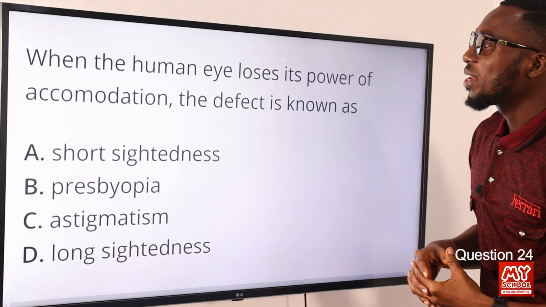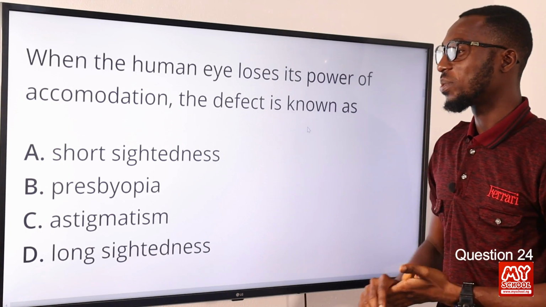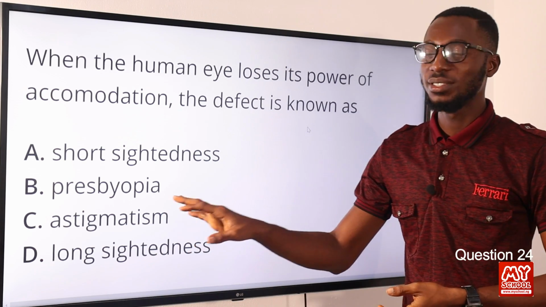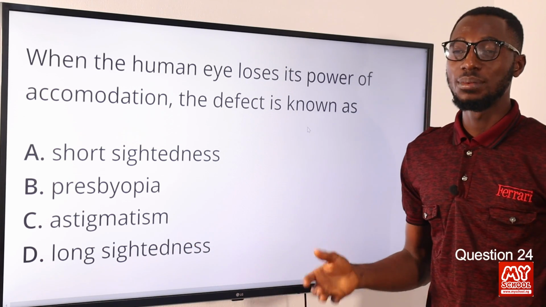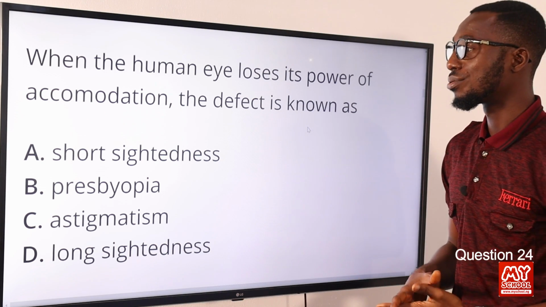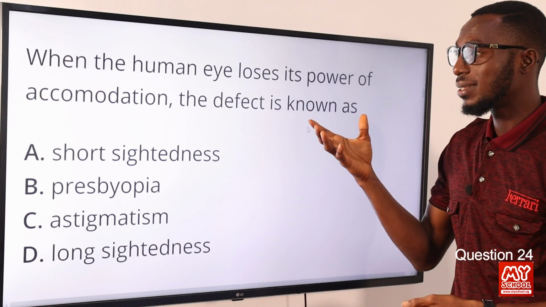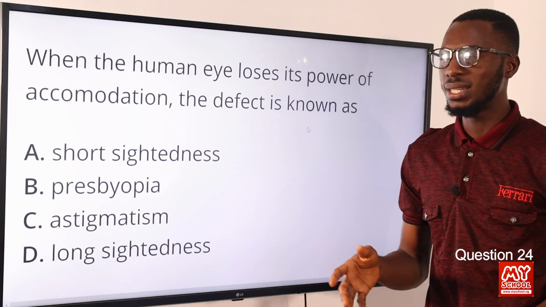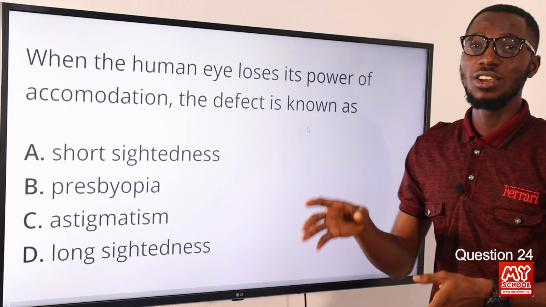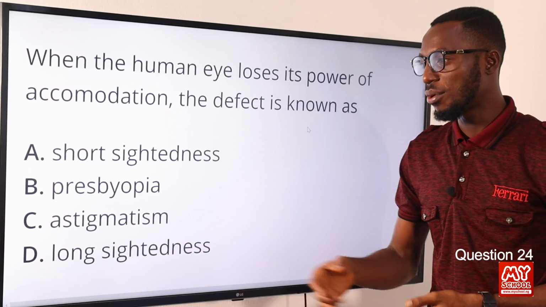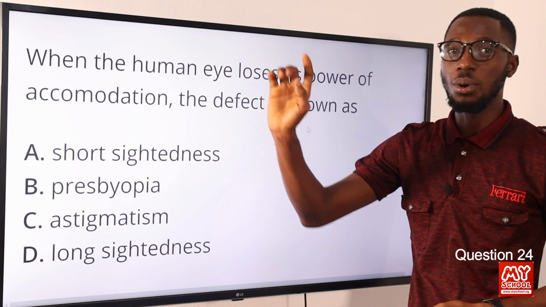24. When the human eye loses its power of accommodation, the defect is known as presbyopia. So what is accommodation? The ability of the eye to focus both far and near objects clearly. This is due to the adjustments to the shape of the lens and altering of the focal length. All of this happens because of the activity of the ciliary muscle. So we've gotten that the ciliary muscle is basically responsible for accommodation.